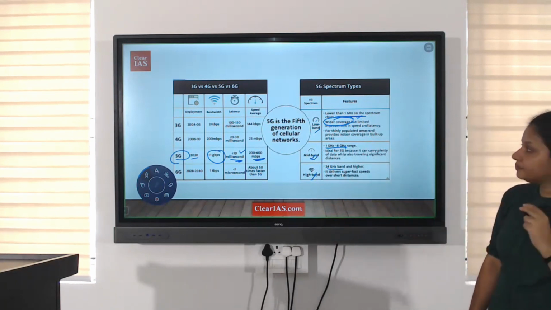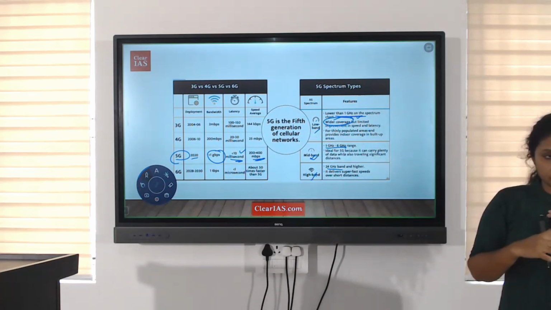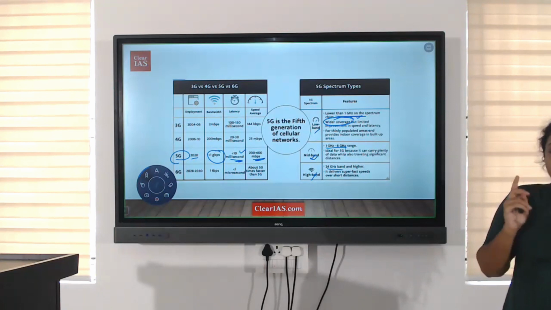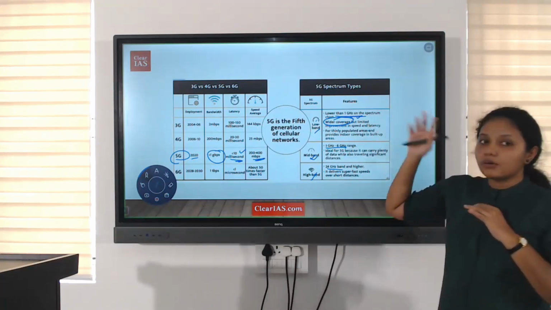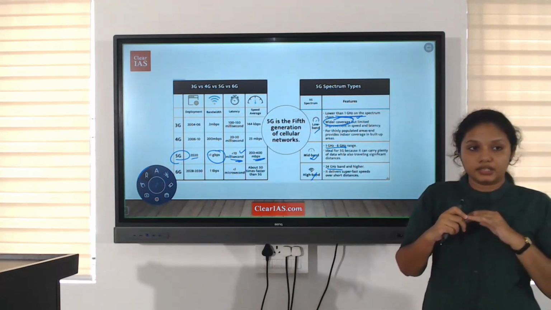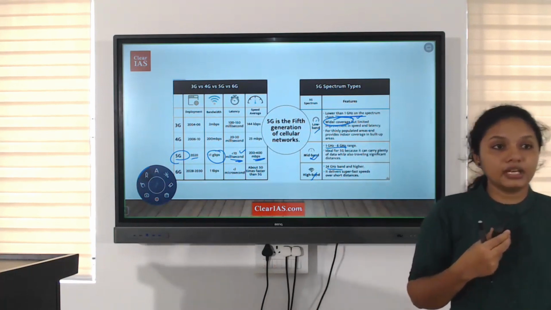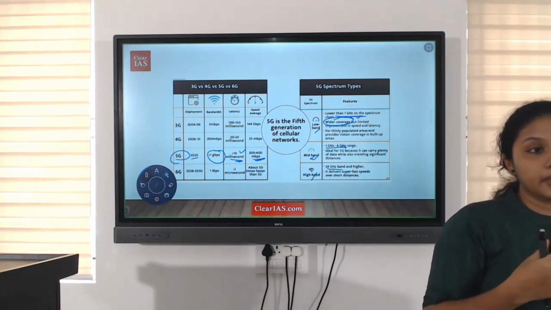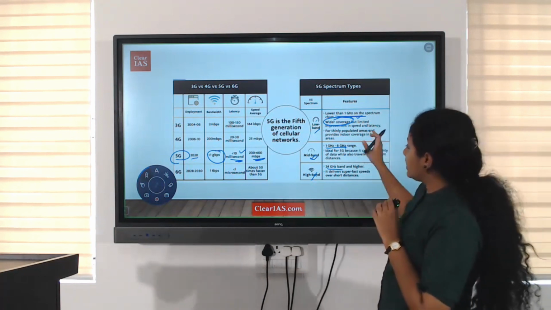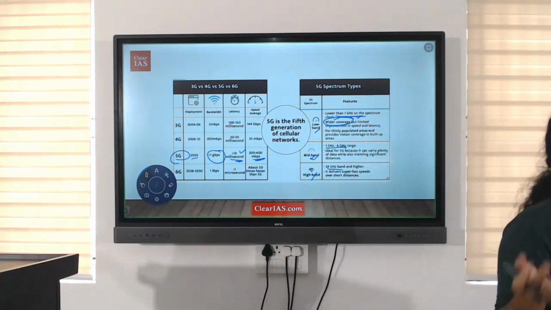band. Okay. The feature of the low band is that it has wider coverage. But the problem with it is that it has limited speed and latency. So where can it be used? It can be used in thinly populated areas where we don't have much requirement of the internet. Thinly populated area means the requirement will also be very low. So in thinly populated areas and also in indoor coverage areas, we can use low band 5G.